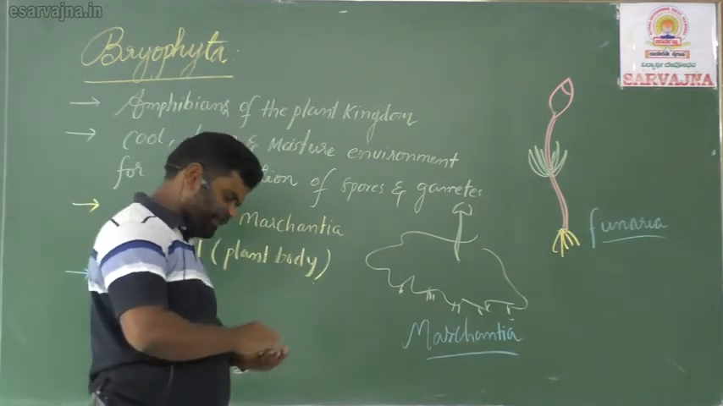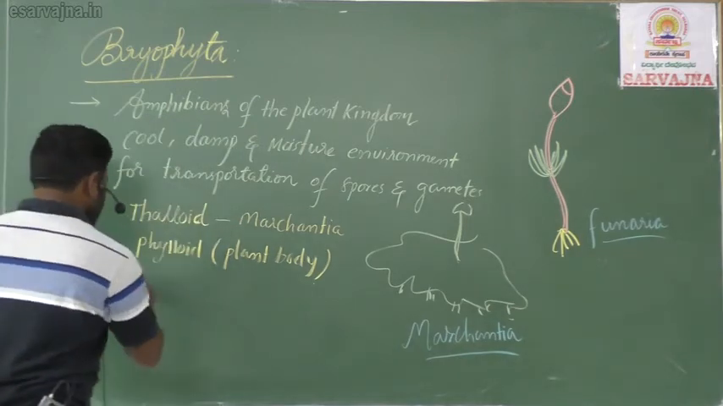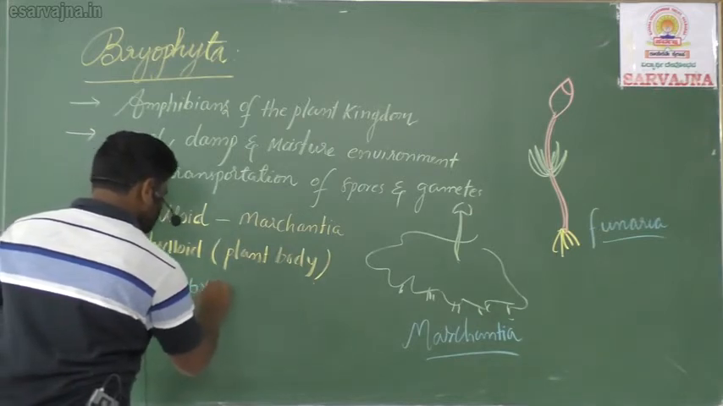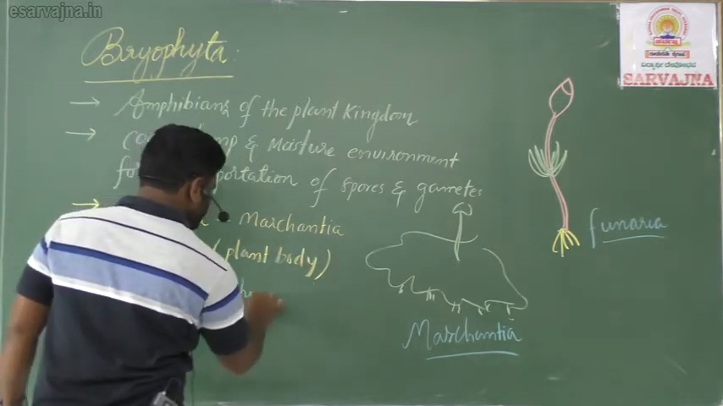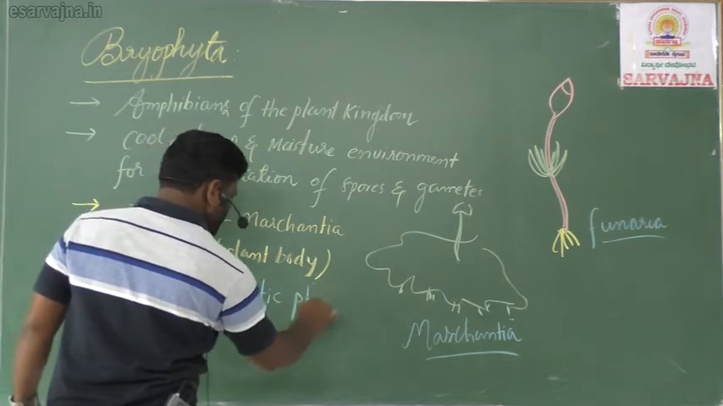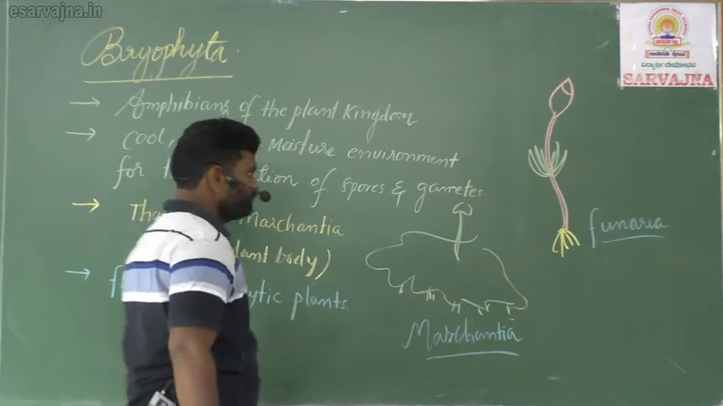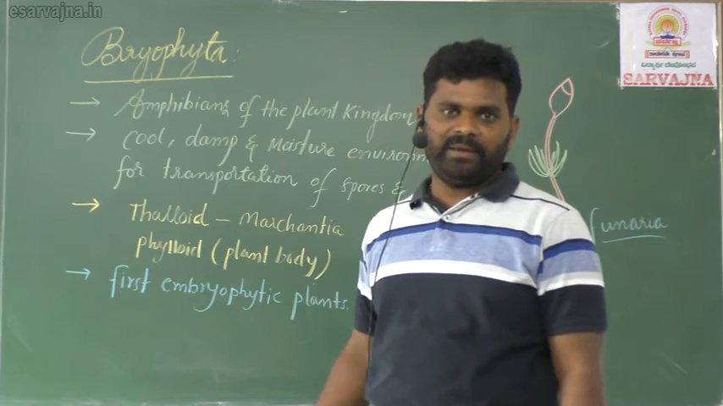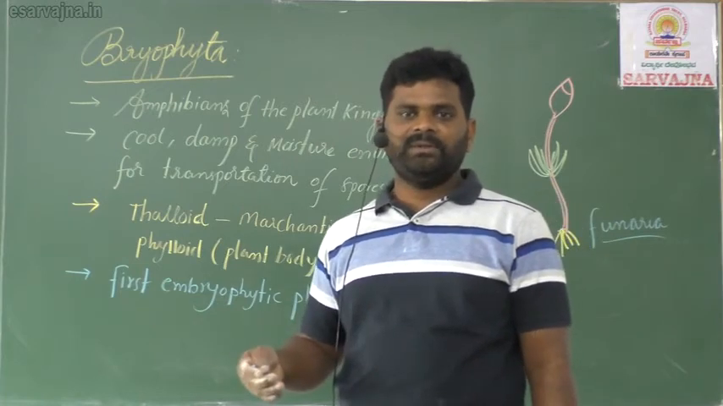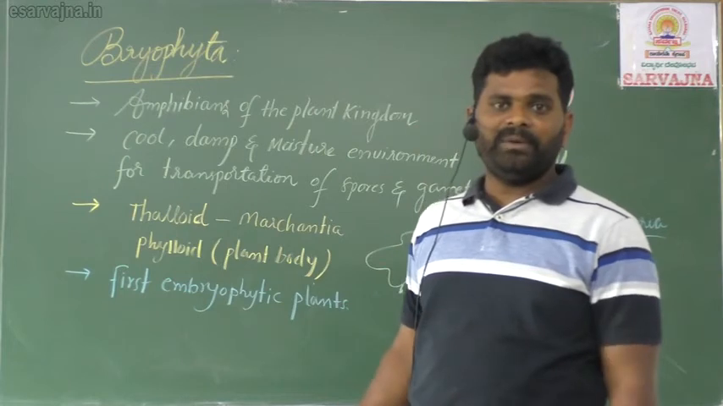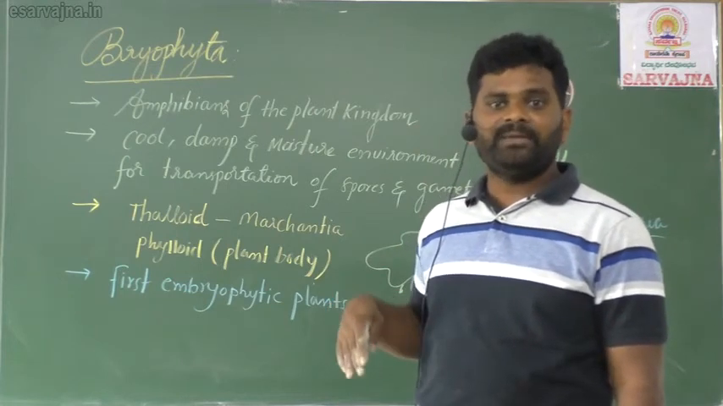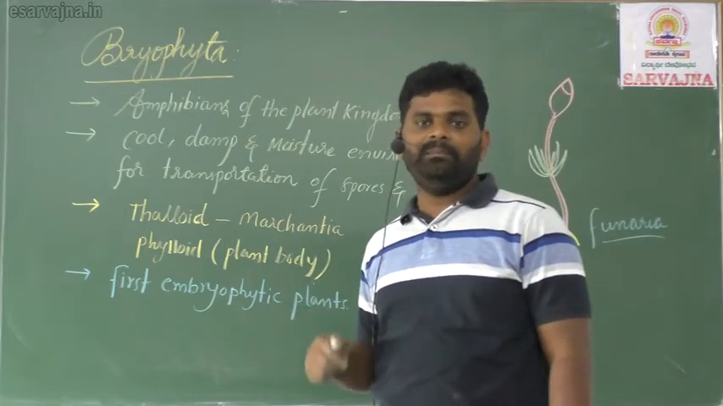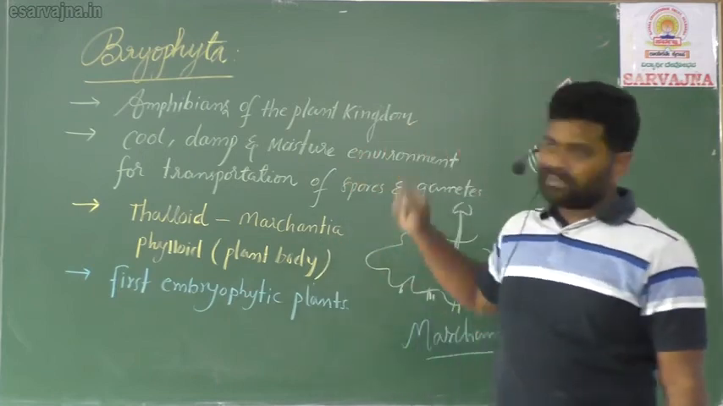One of the important characters I am going to explain is that these are the first embryophytic plants. This is very, very important. I told you that after zygote formation in lower plants like algae and fungi, the zygote undergoes meiosis. But here the zygote does not undergo meiosis, but undergoes mitosis to produce a multicellular undifferentiated body, which is nothing but the embryo. So the first embryophytic plants are nothing but bryophytes.